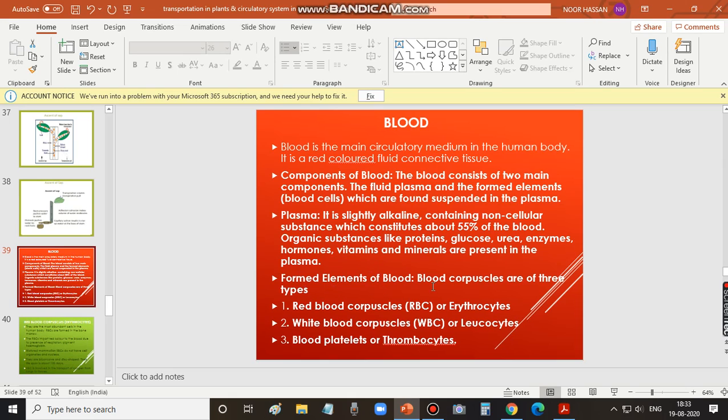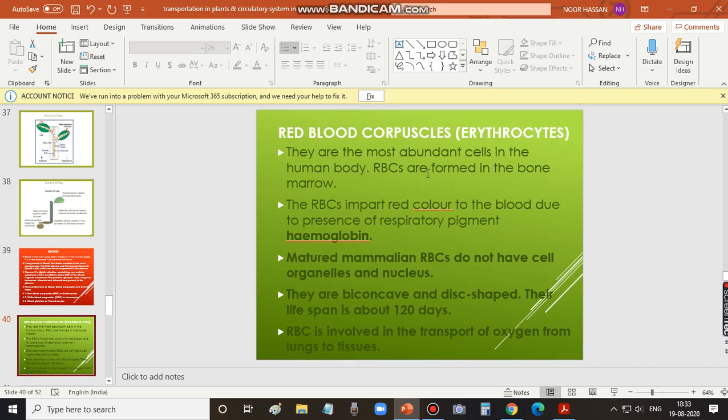And the formed elements of blood refer to blood corpuscles or blood cells, which are of three types: RBC or red blood corpuscles or erythrocytes, WBC or white blood corpuscles or leukocytes, and thrombocytes or blood platelets. These are the formed elements. Red blood corpuscles or erythrocytes are the most abundant cells in the human body.